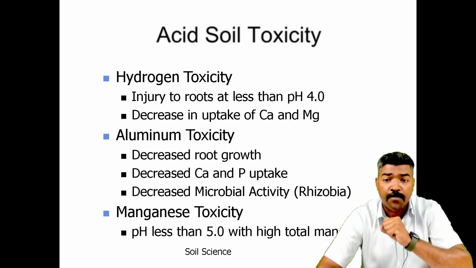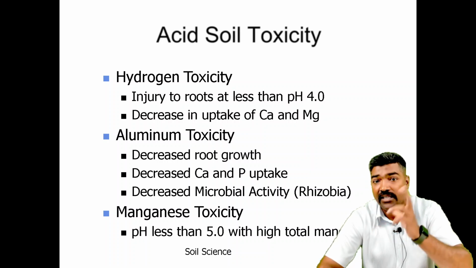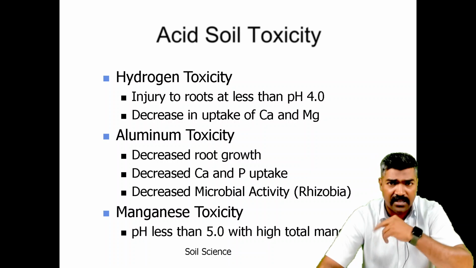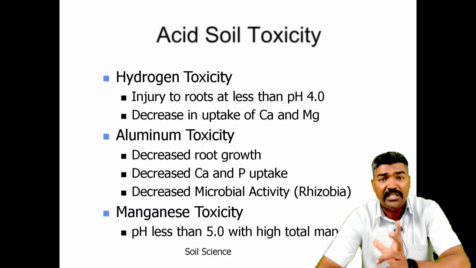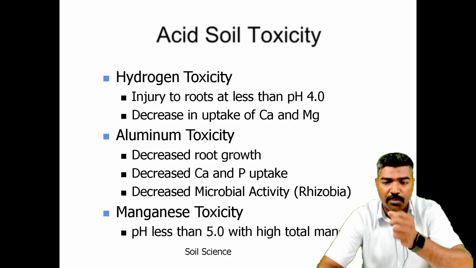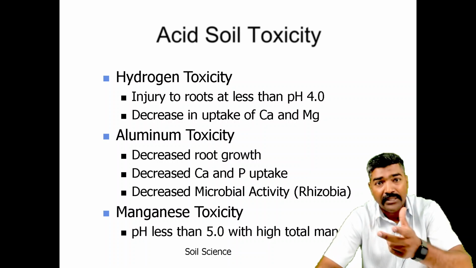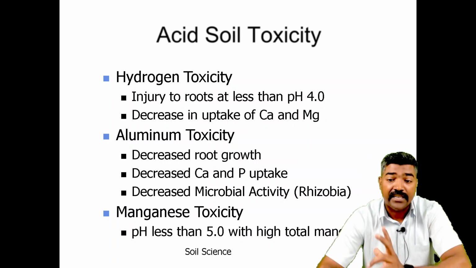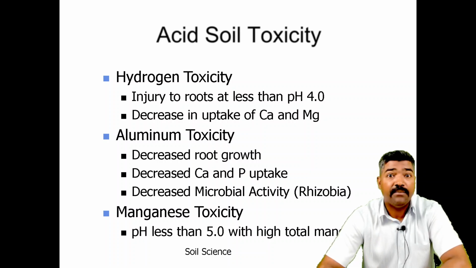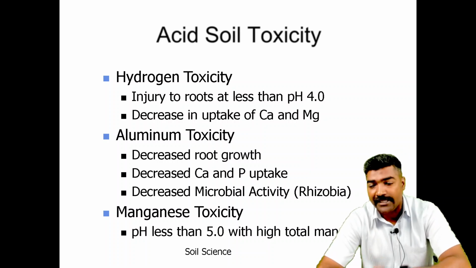Now you can see how acid soil toxicity is an important factor in soil matters. How does it affect the soil? The hydrogen toxicity, aluminium toxicity and manganese toxicity are the variables. Hydrogen toxicity can injure the roots at less than pH 4, with a decrease in the uptake of calcium and magnesium. Aluminium toxicity decreases root growth and the uptake of calcium and potassium, and decreases microbial activity such as rhizobia. Manganese toxicity can occur at less than pH 5.0 with high total manganese.